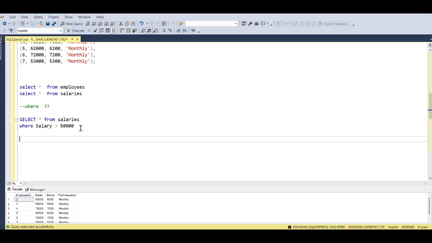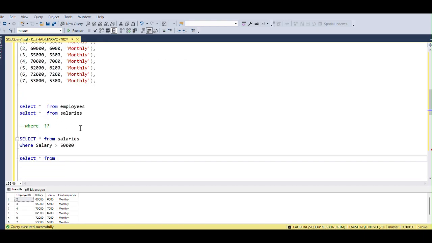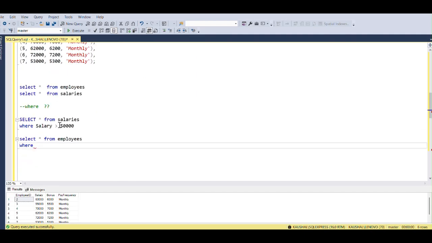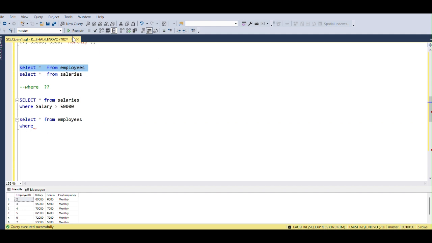This WHERE, so now we will see another example. First, let's see these values.